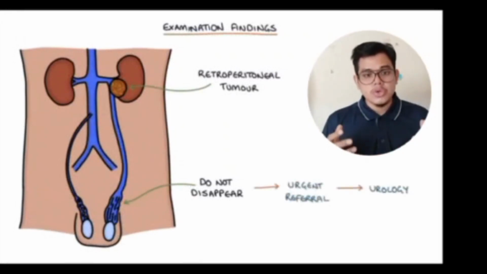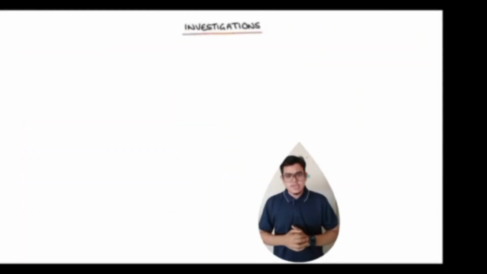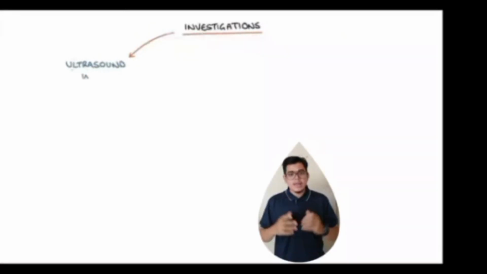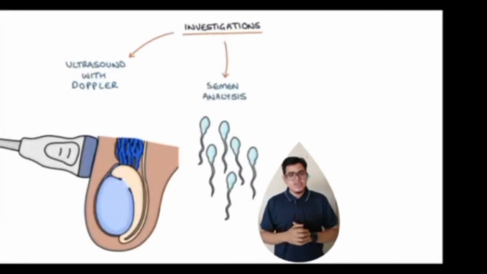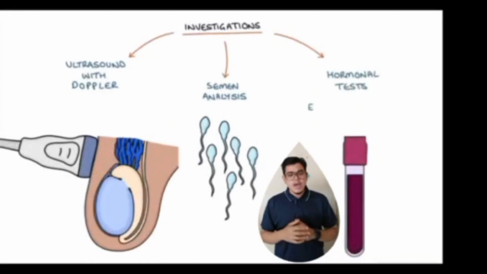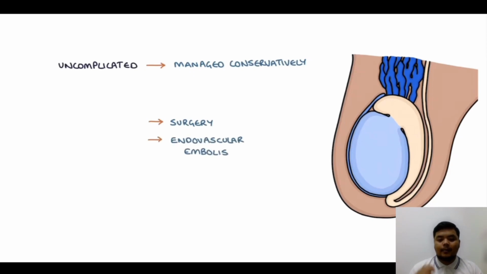This warrants an urgent referral to urology for further investigations. Investigations to consider with a varicocele are an ultrasound scan with Doppler imaging, which can be used to confirm the diagnosis, semen analysis if there are concerns about infertility, and hormonal tests, for example FSH and testosterone, if there are concerns about testicular function. Uncomplicated cases of varicoceles can be managed conservatively, or treated through surgery and endovascular embolization.